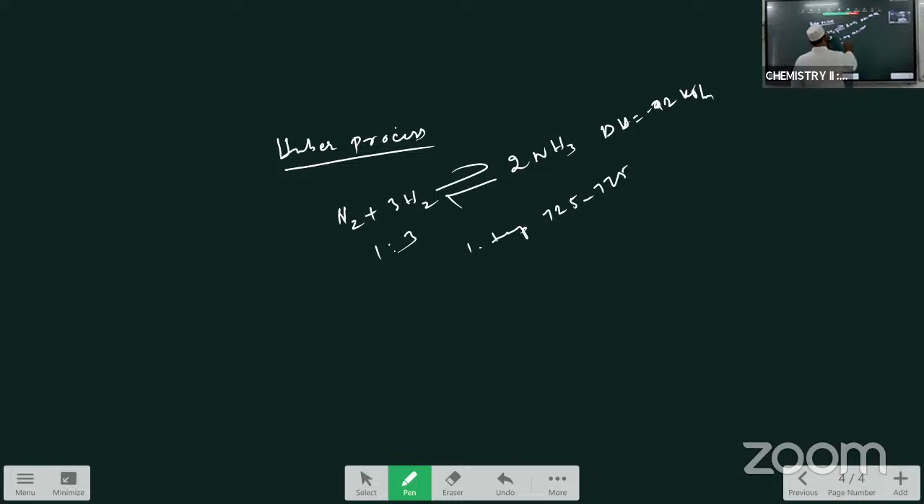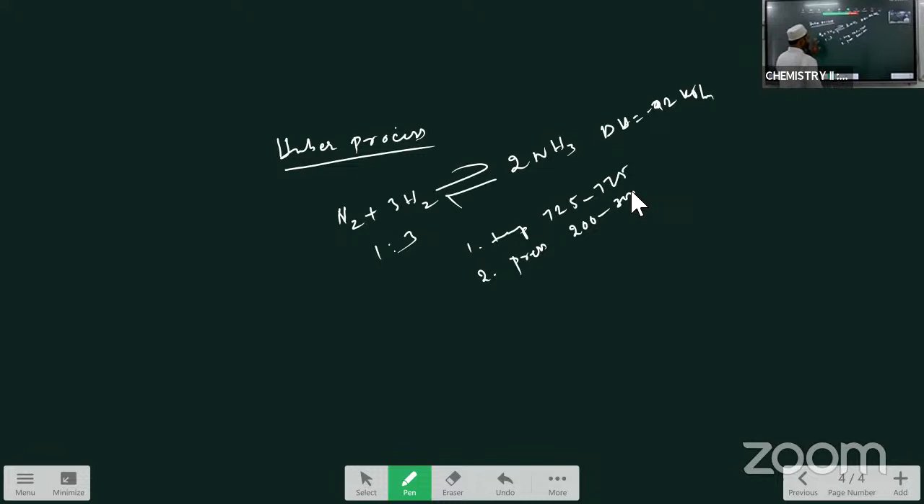And the second favorable condition is the pressure. How much pressure is used? Generally 200 atmospheres and above. 200 to 300 or even 1000 atmospheres of pressure is used during the preparation of ammonia in Haber's process. This is about the principle in the preparation of ammonia.